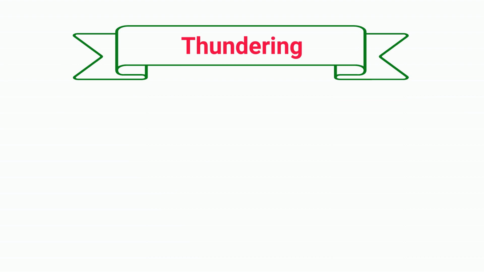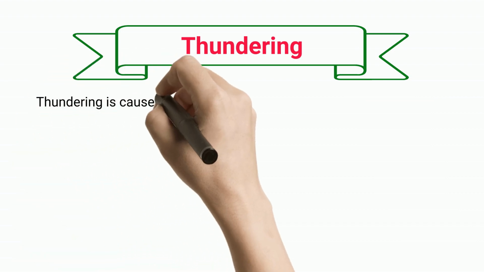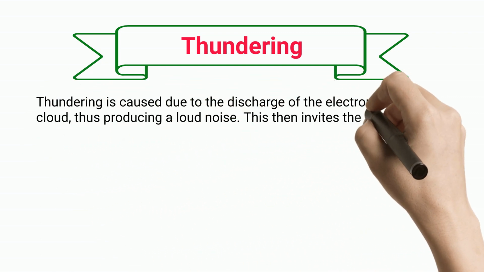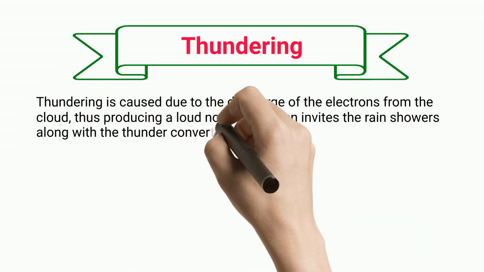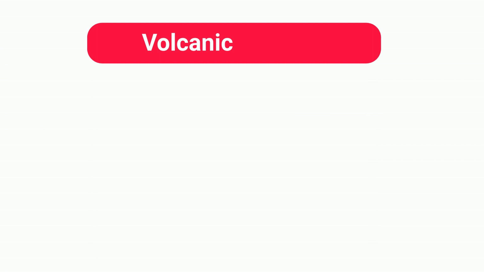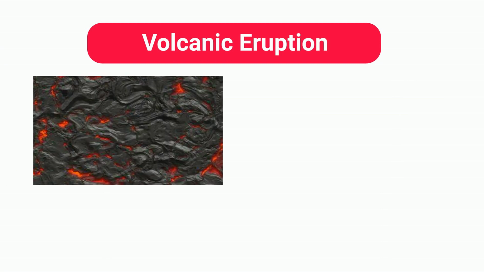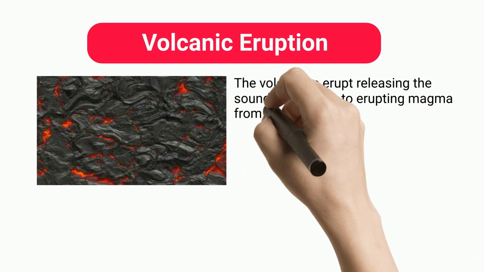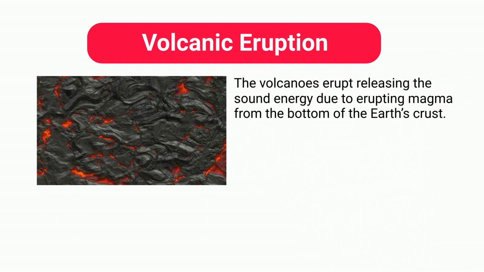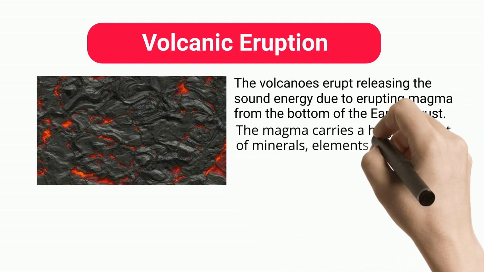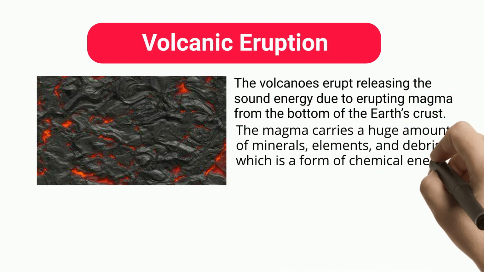Thundering. Thundering is caused due to the discharge of the electrons from the cloud, thus producing a loud noise. This then invites the rain showers along with the thunder, converting the sound energy into chemical energy. Volcanic eruption. The volcanoes erupt, releasing the sound energy due to erupting magma from the bottom of the Earth's crust. The magma carries a huge amount of minerals, elements, and debris, which is a form of chemical energy.